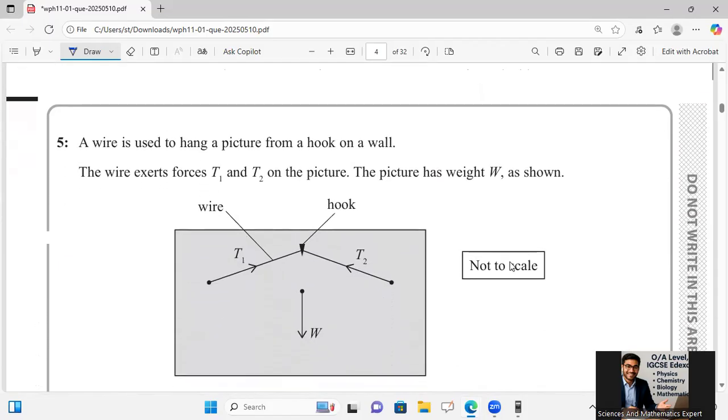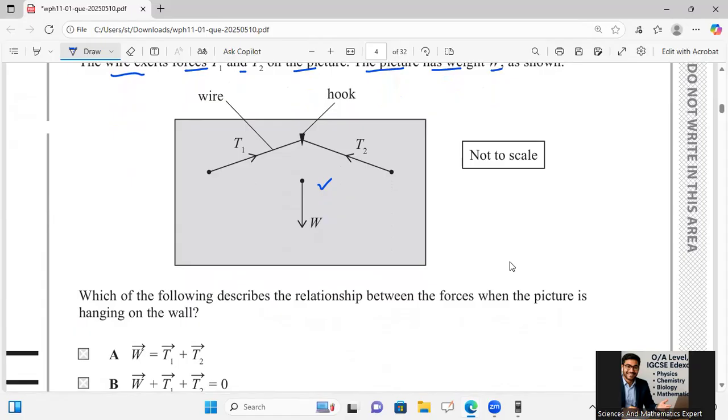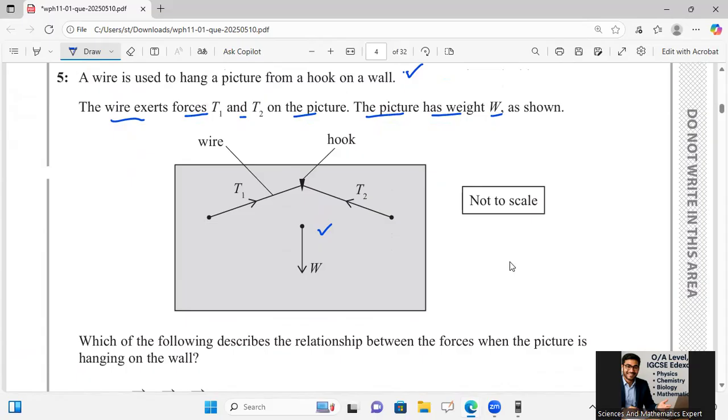Okay, now he is saying a wire is used to hang a picture from a hook on a wall. The wire exerts the forces T1 and T2 on the picture. The picture has the weight W. Weight W is downward and it is hung with the help of a hook, and it is balanced, not to scale. Which of the following describes the relationship between the forces when the picture is hanging on the wall? Remember that downward forces will equal upward forces.